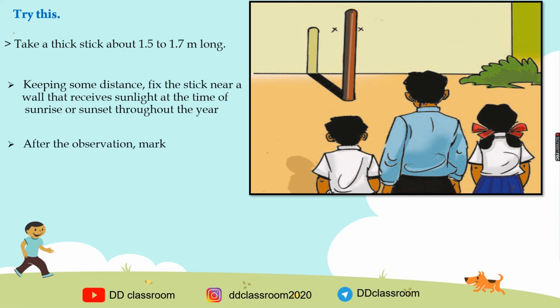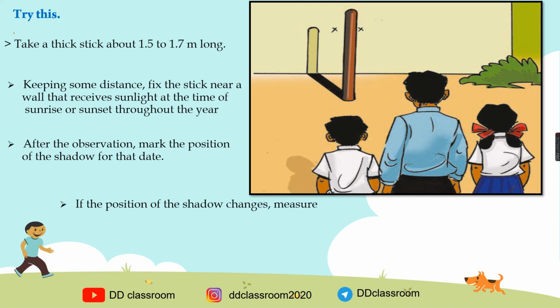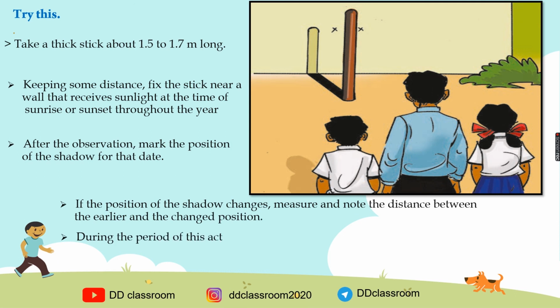After the observation, mark the position of the shadow for that date. If the position of the shadow changes, measure and note the distance between the earlier and the changed position. During the period of this activity, observe the place of sunrise and sunset on the horizon as well.